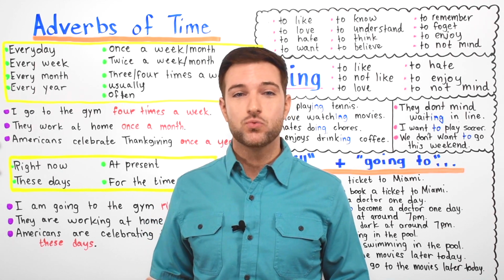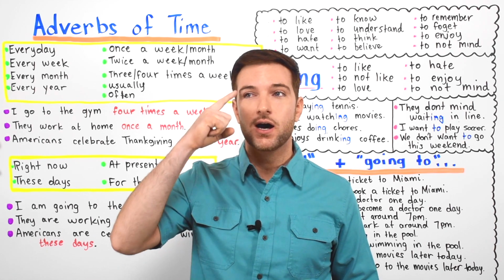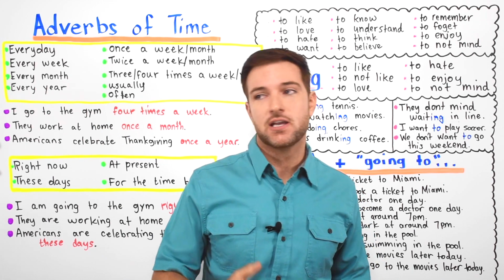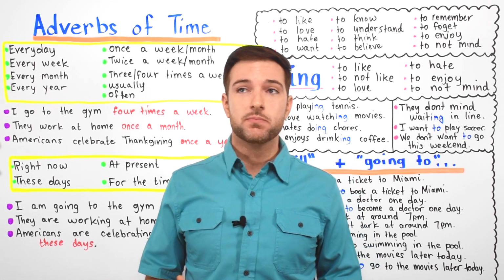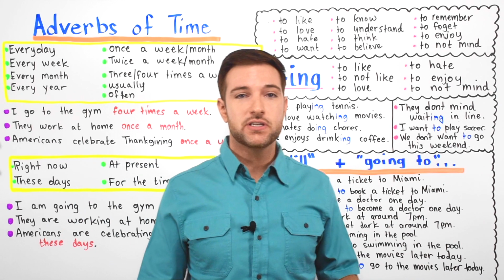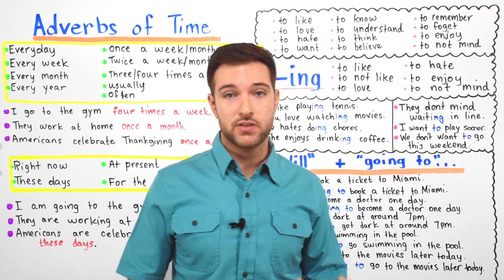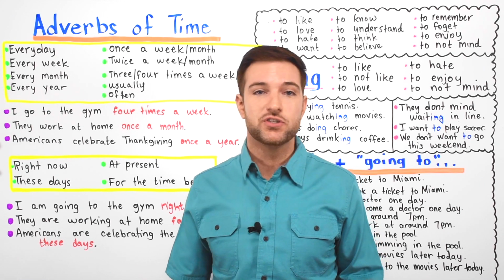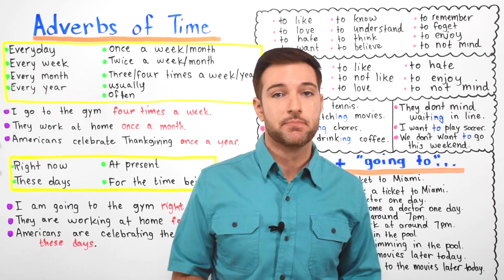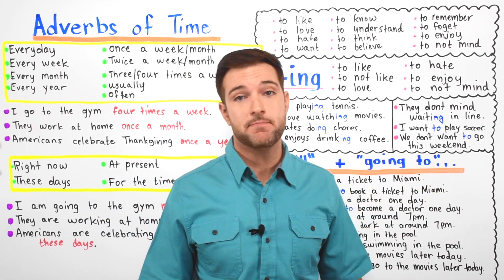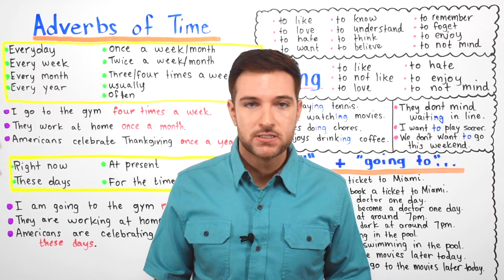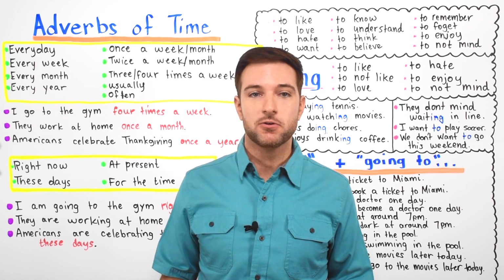But generally, people use will for rapid decisions, predictions, what you think will happen in the future, and promises. I promise to do this. I promise to do that. Whereas when Americans or English speakers in general use going to, it usually carries more of an informal feeling with it. It's generally used with prior plans in which you've already made up your mind that you're going to do something. So you have made a plan to do something. That's why we use going to. Remember that will is usually used in more abrupt situations without a prior idea or plan.